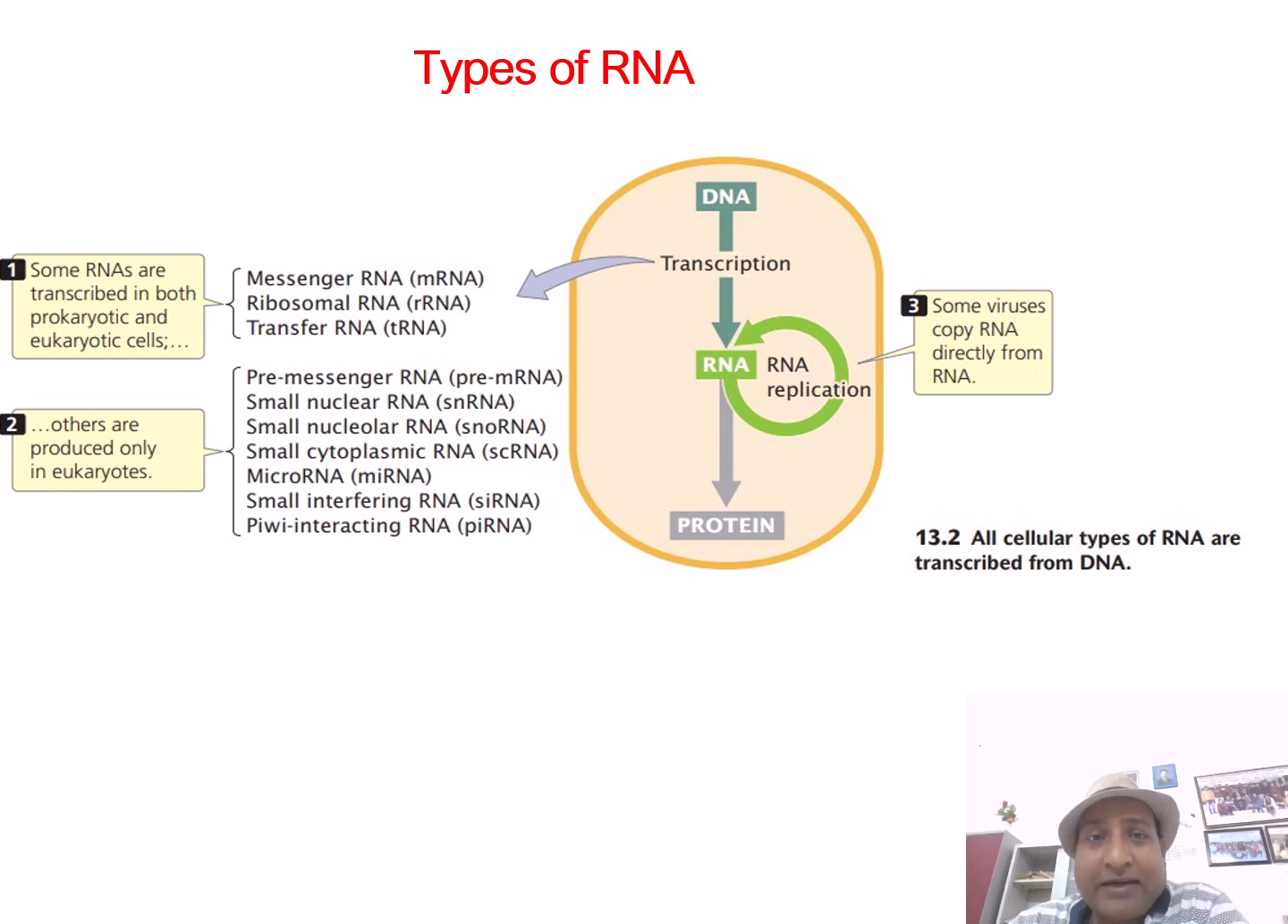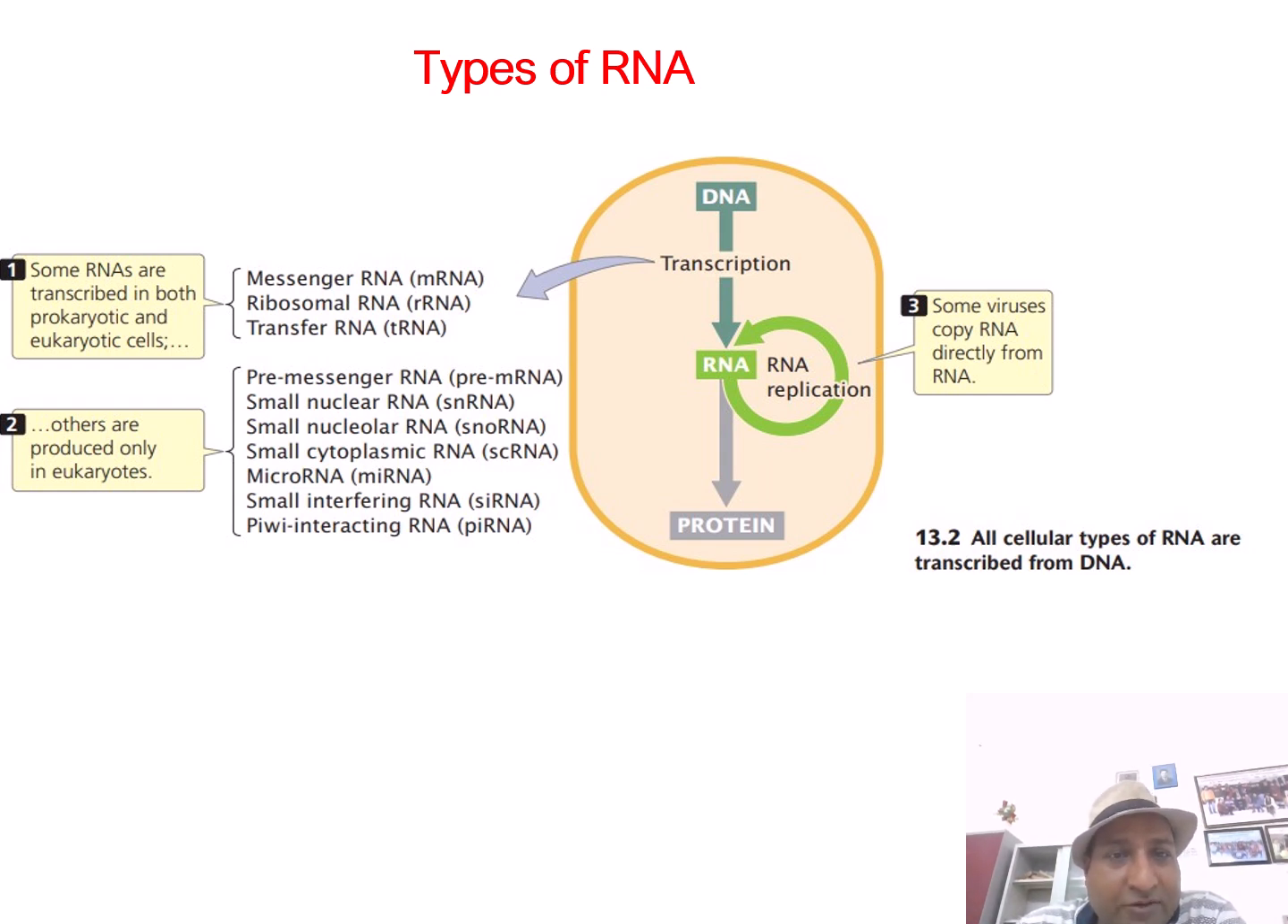So if you take RNA, how many different types of RNA are there? As you see, it is the central dogma of molecular biology, DNA. Transcription makes RNA. RNA can replicate itself, in some viruses. And this RNA is converted to protein. DNA, through the mechanism of transcription, also makes different other kinds of RNA. What are these RNAs? Messenger RNA, ribosomal RNA, transfer RNA.